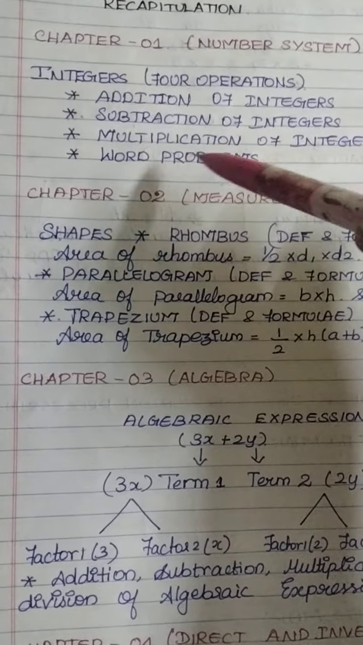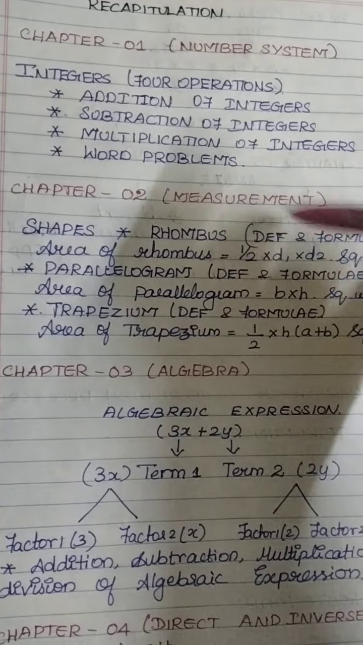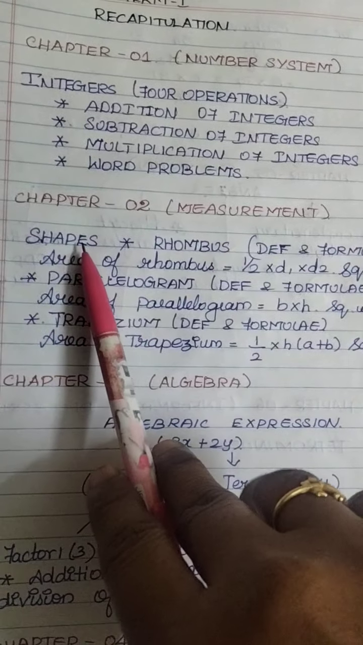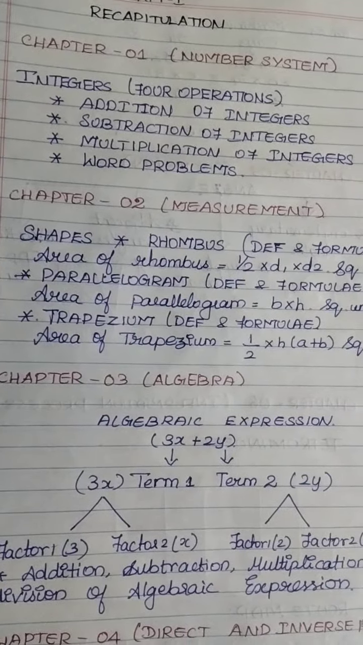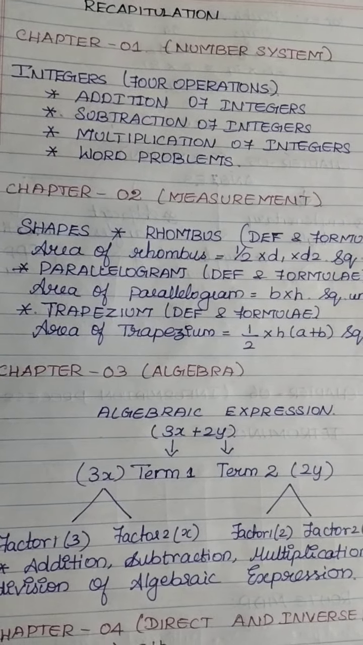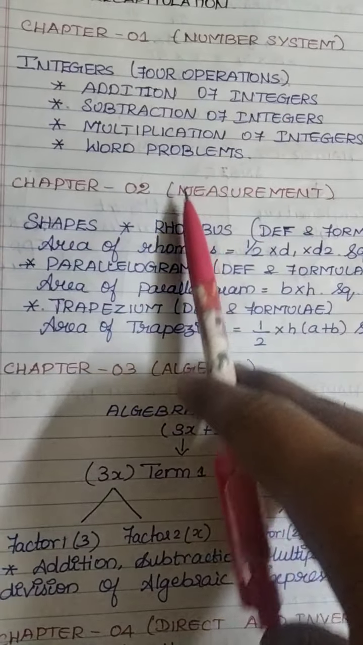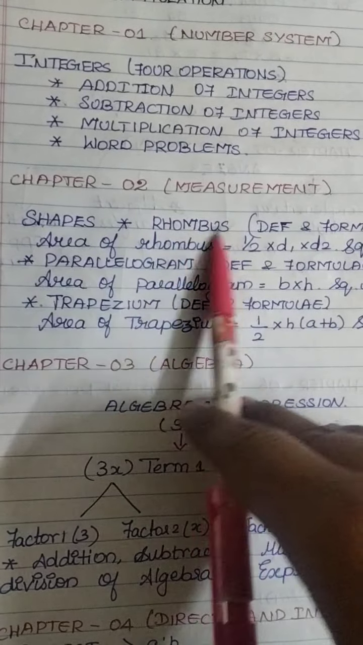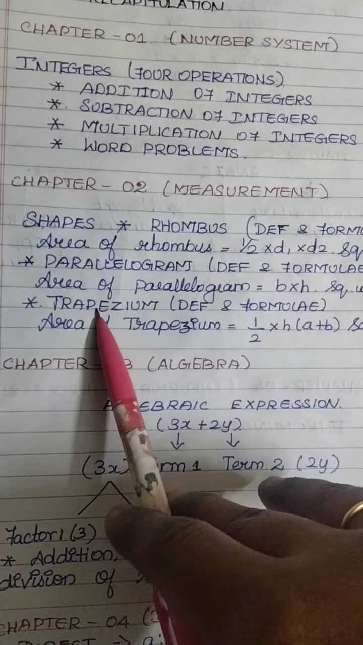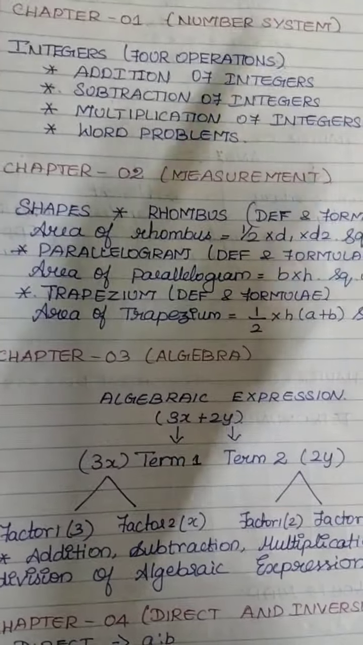Now from chapter 2 we are going to see measurement. Listen, in measurement we have shapes. In 6th standard itself you have learned about the square, rectangle, and likewise shapes. In 7th standard, in the first term, we learned about rhombus, parallelogram and trapezium. These three things we have completed in exercise 2.1, exercise 2.2 and exercise 2.3.